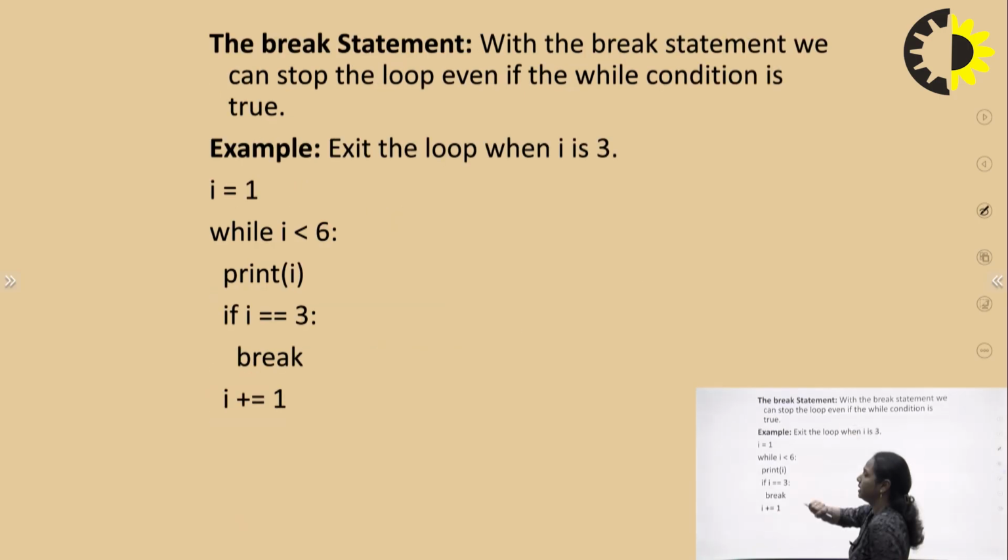Next, we have the break statement. The break statement is used to stop the loop at a certain condition. So if I write while i is less than 6, print i, if i equals 3, break. As soon as i becomes 3, the break statement gets executed, the loop will be forcefully stopped and will not execute further. So what is going to be the output of the code? It is 1 and 2, because as soon as i becomes 3, the loop will be stopped.